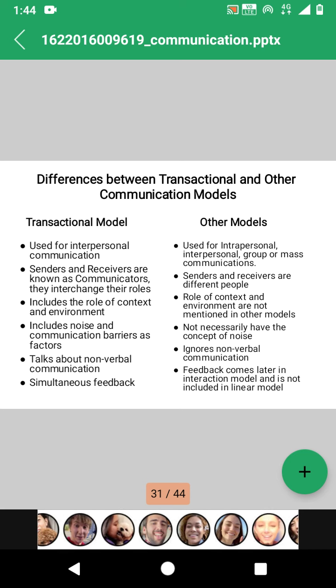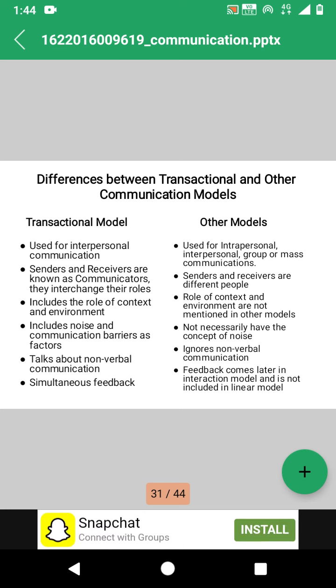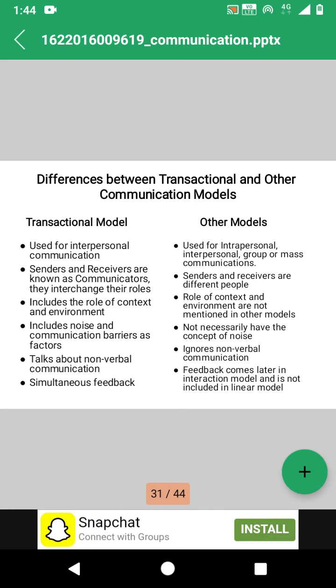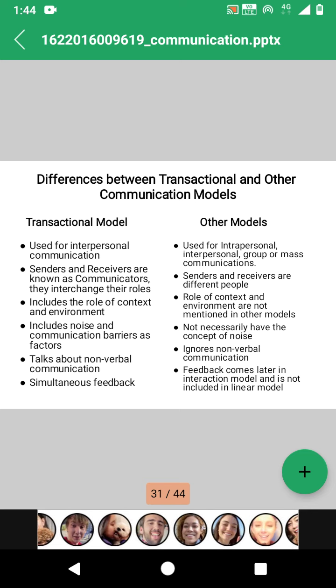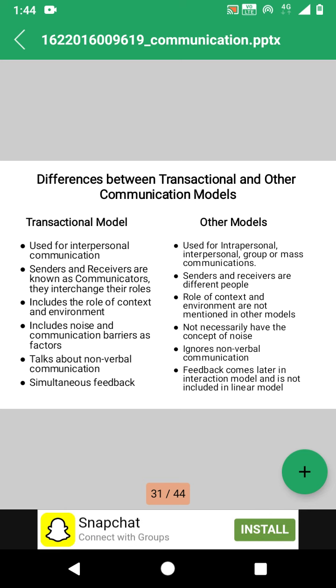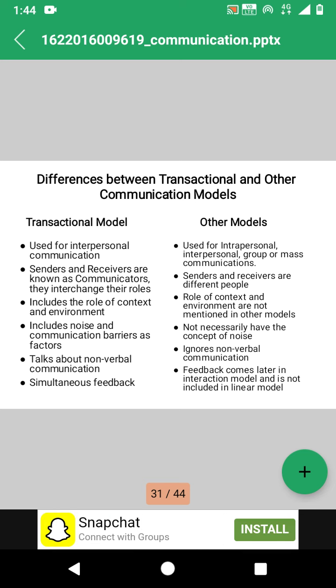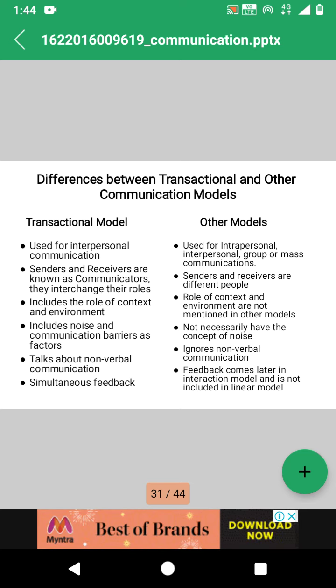Whereas in other communication models, senders and receivers are different people. The third difference is that the transactional model includes the role of context and environment. Here the context and environment play an important role, whereas the role of context and environment is not mentioned in the other models.